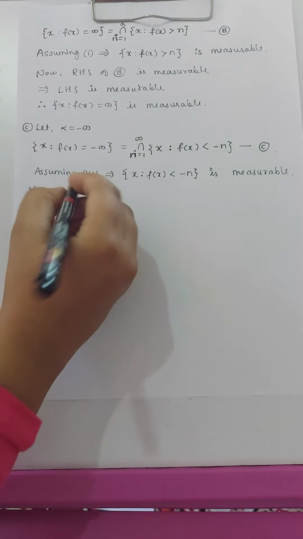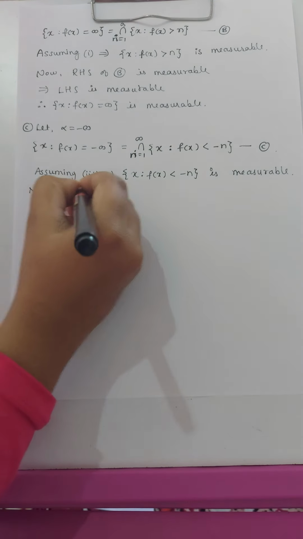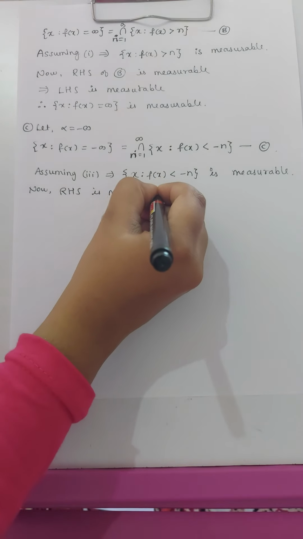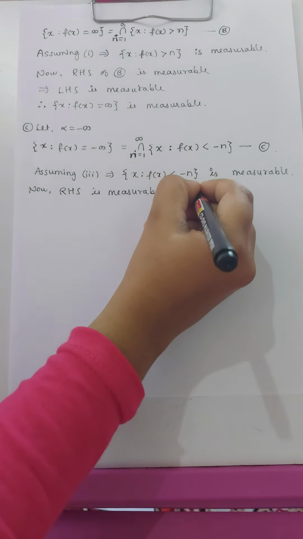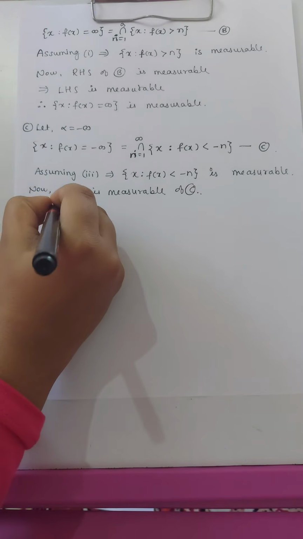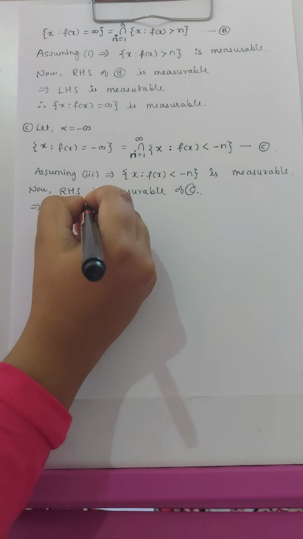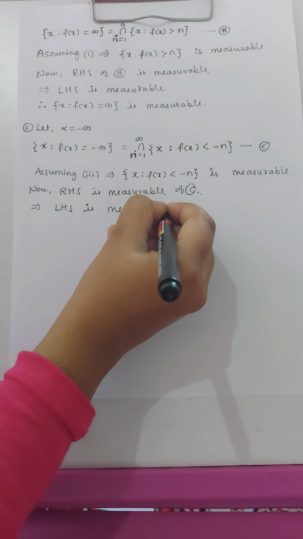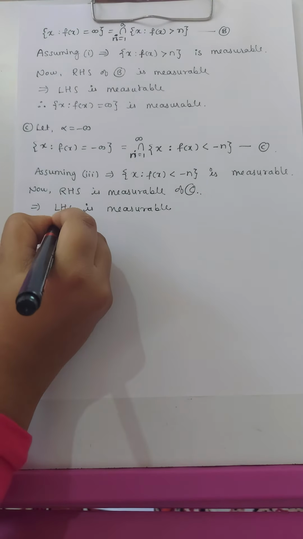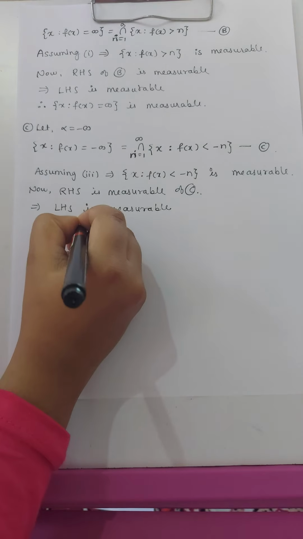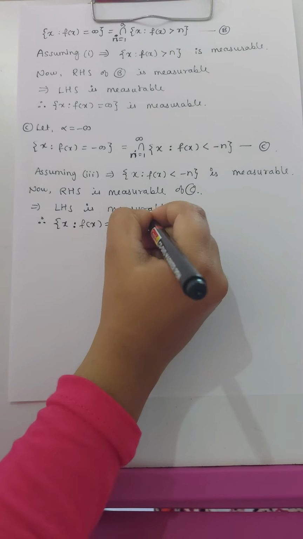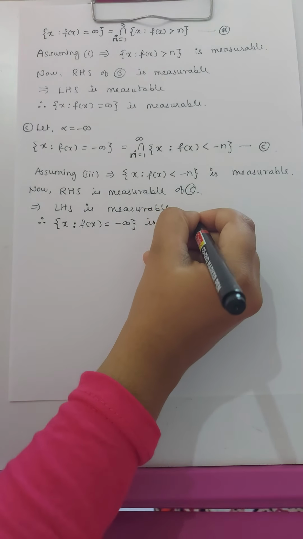Therefore the total RHS is measurable. So this implies that LHS is also measurable. So therefore the set of x such that f of x is equal to minus infinity is measurable.